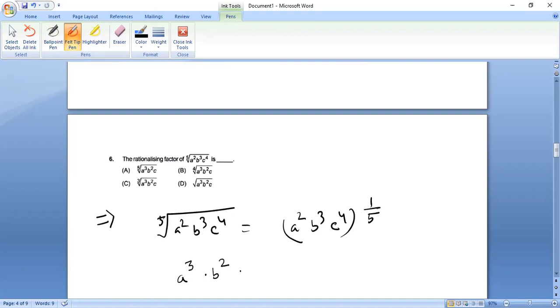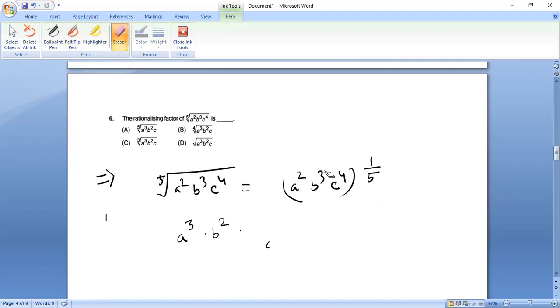And c to the power 4 is there. In order to bring c to the power 5, we need c, right?